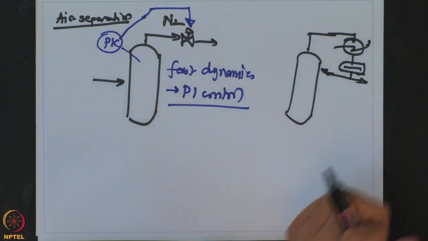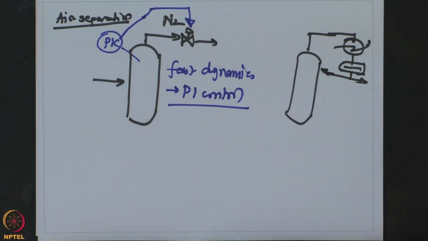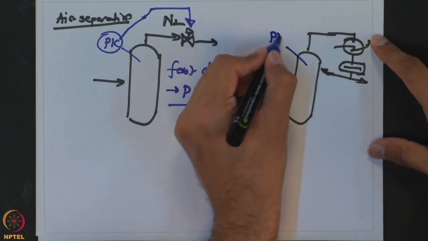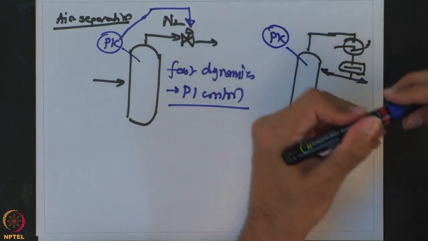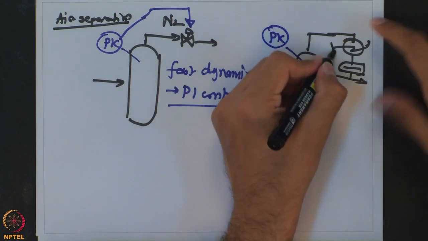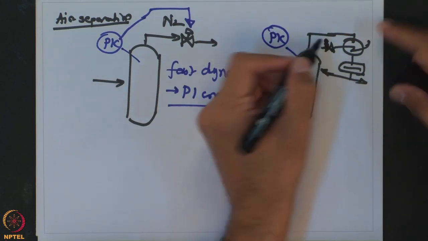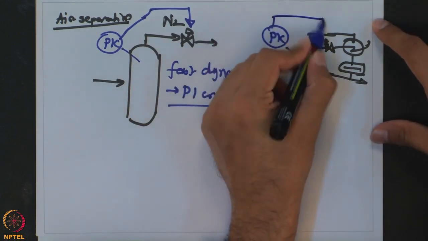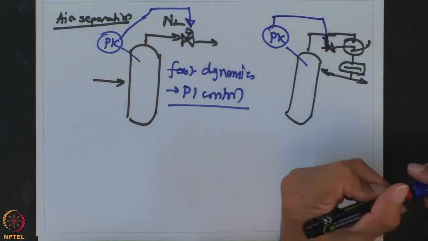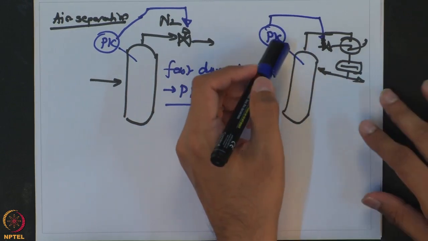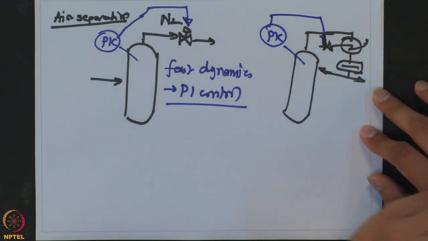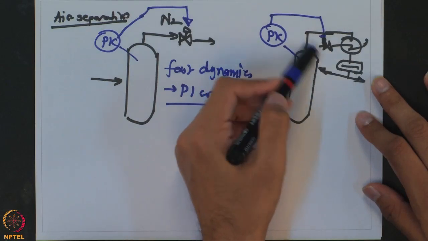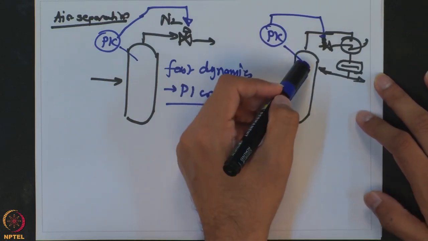In this case, the way you control the pressure is that the handle which you have is the coolant condenser duty. If the pressure inside the column is high, that means not enough vapors are condensing. So, you have to increase the condenser duty, so that more vapor will condense and the vapor inventory will go down and the pressure will also go down.